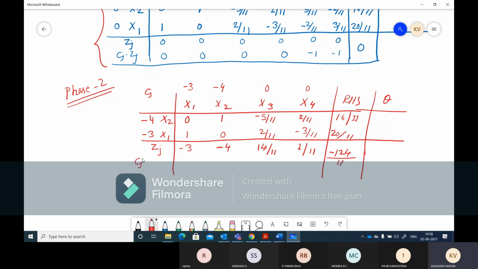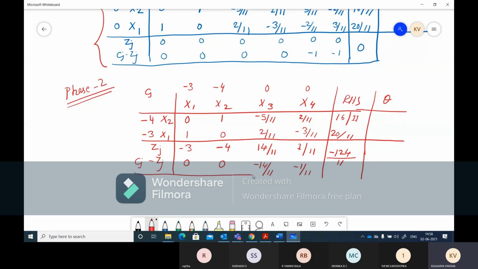Now we'll calculate Cj minus Zj. Minus 3 minus minus 3 is 0. Minus 4 minus minus 4 is 0. 0 minus 14 by 11 is minus 14 by 11. 0 minus 1 by 11 is minus 1 by 11.